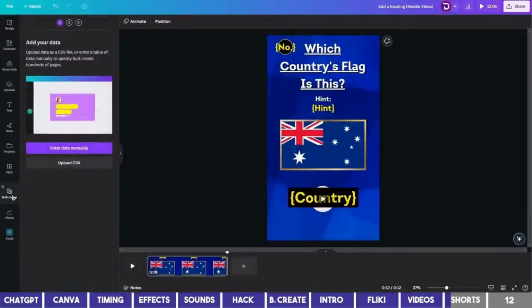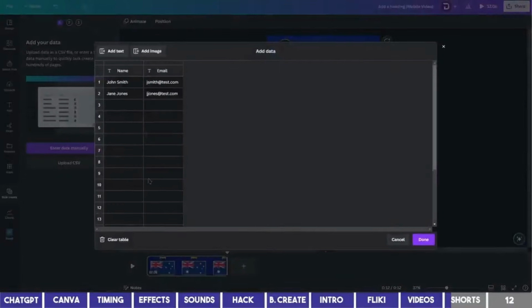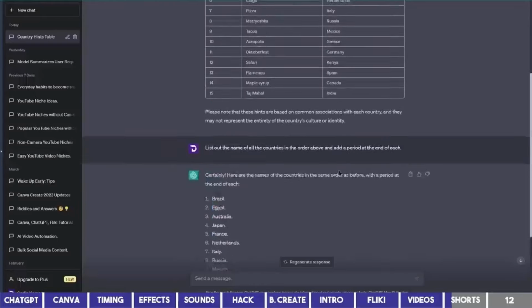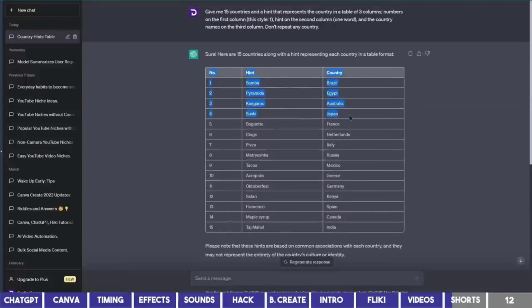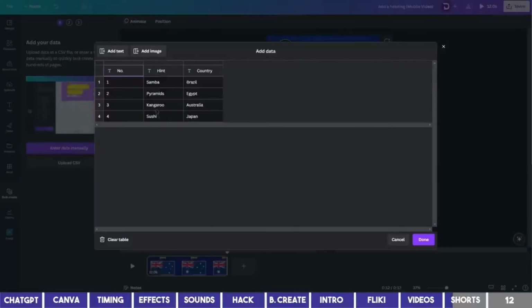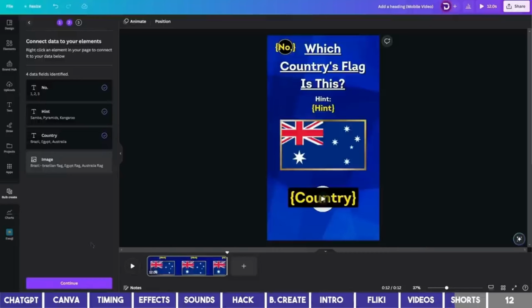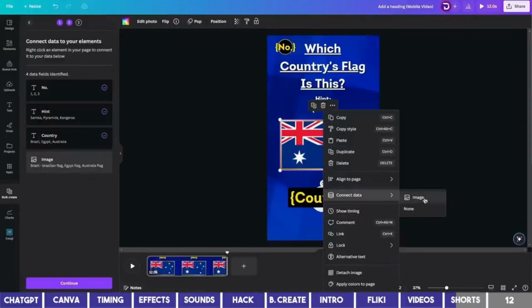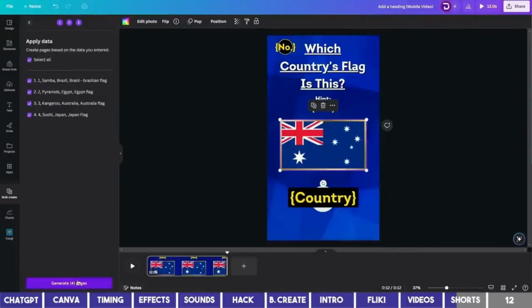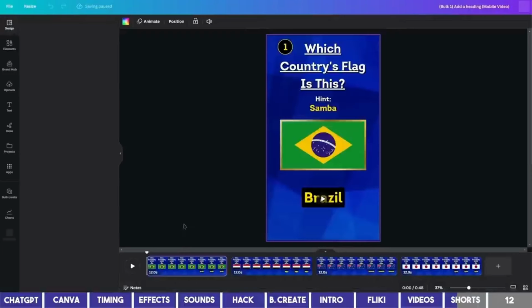Then go to Bulk Create and choose the first option, Clear the Table, and go and copy 4 of the country names on ChatGPT. Paste it in the box and click on Add Image. Add the flags from the earlier folder you created, and click on Done when you're through. It should connect the data automatically, but if any data doesn't connect like the flag, just click on it to connect it. Click on Continue and generate the 4 pages.